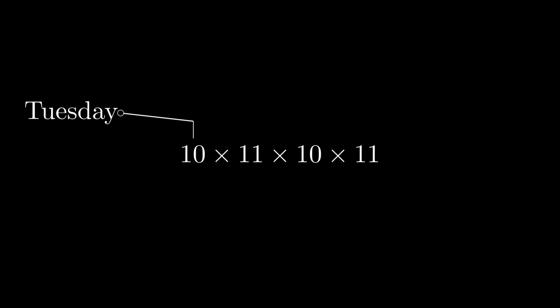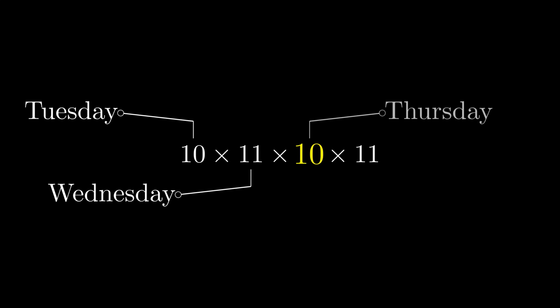On Tuesday, Farmer John has 10 ways to choose the bucket he will carry from B1 to B2. On Wednesday, he has 11 ways to choose the bucket he will carry from B2 to B1. On Thursday, he has again 10 ways to choose the bucket he will carry from B1 to B2. Finally, on Friday, he has again 11 ways to choose the bucket he will carry from B2 to B1.